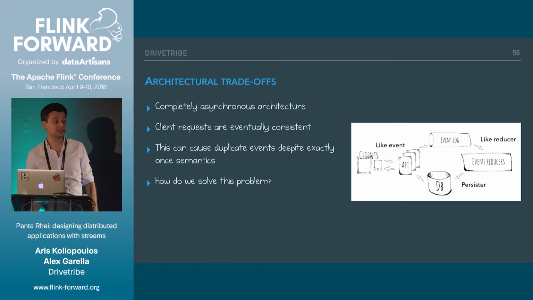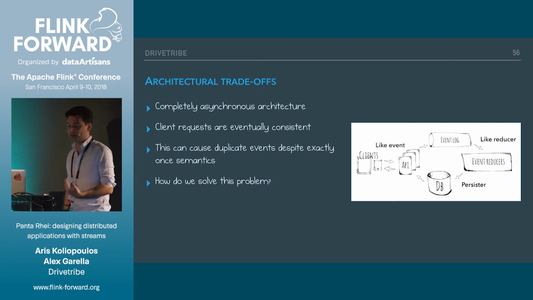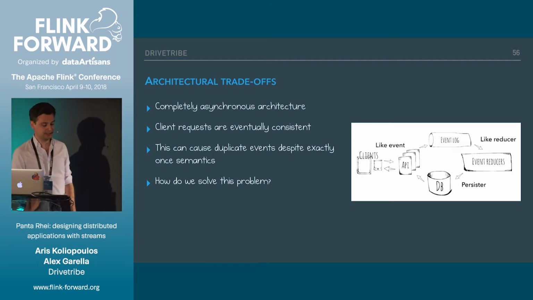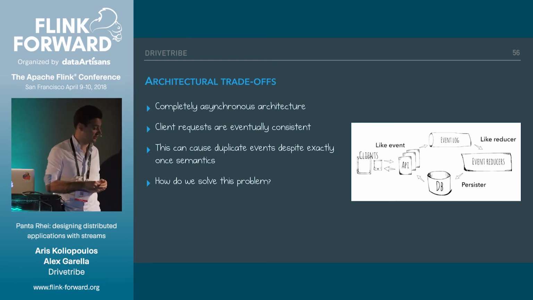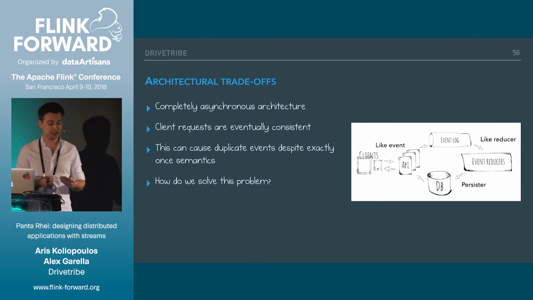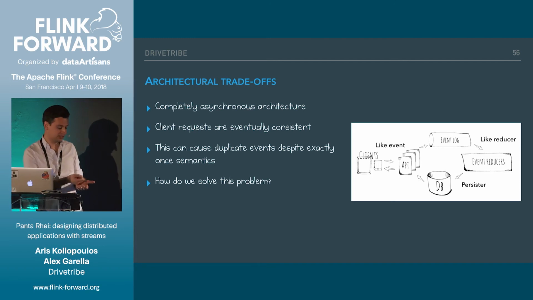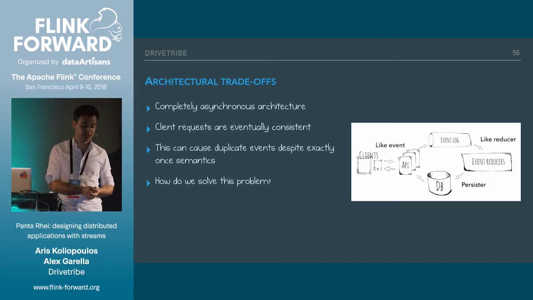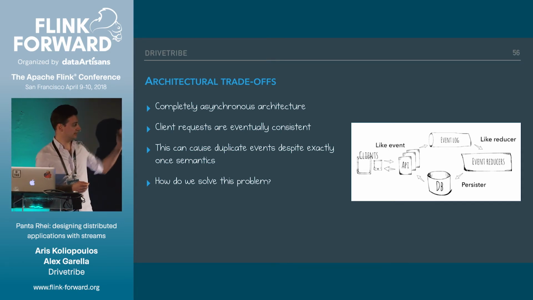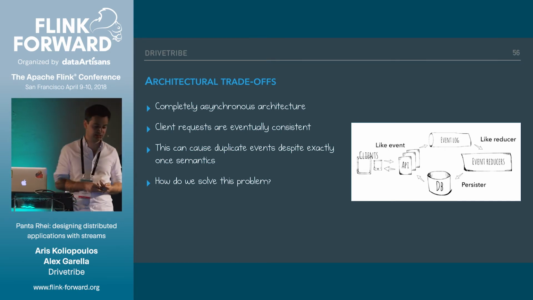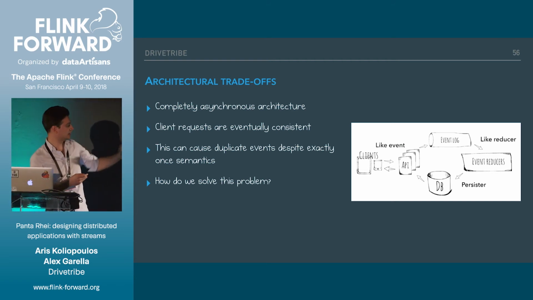Okay, so let's talk a bit about the architectural trade-offs. As Aris said, the architecture is completely asynchronous. That means that basically every step you see in this diagram is asynchronous. The like event is sent to the API, which is appended to the log. So while this event is in flight, it means that our API cannot observe that this event has happened, right? Because it hasn't reached the DB yet.